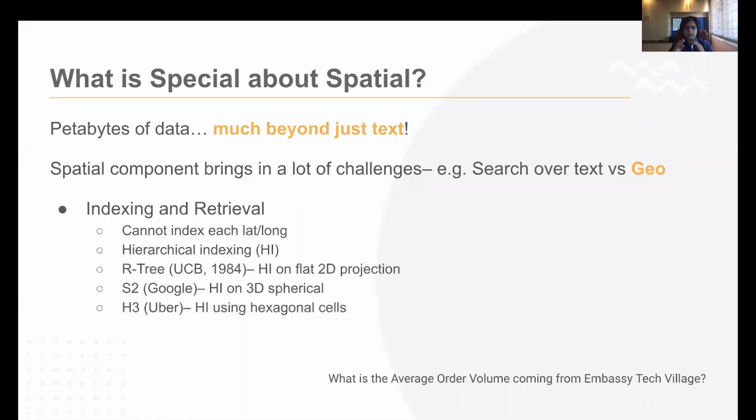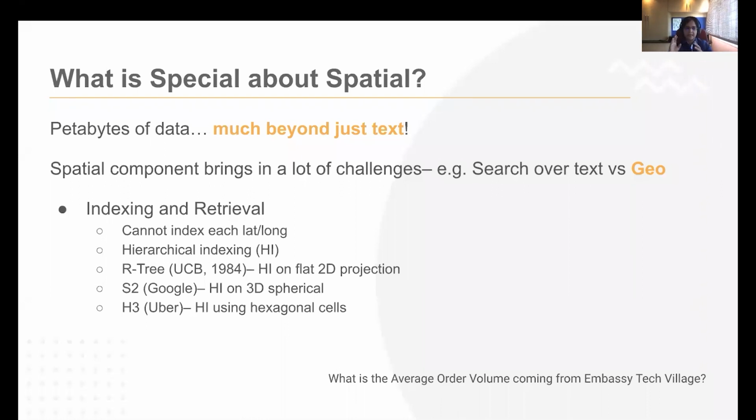So there's a paper from 1984 which basically talks about hierarchical indexing in this domain. That's the R-tree. It's from UC Berkeley, where they do hierarchical indexing on a flat 2D projection of the Earth, right? I'll go into detail about that in a minute. And then Google and Uber have come up with variants of this.